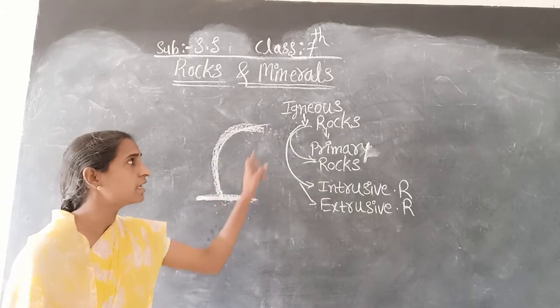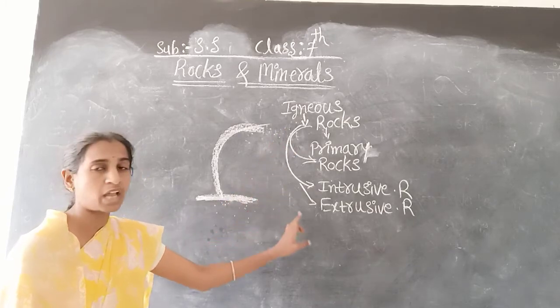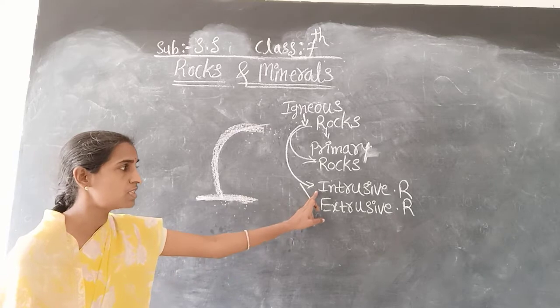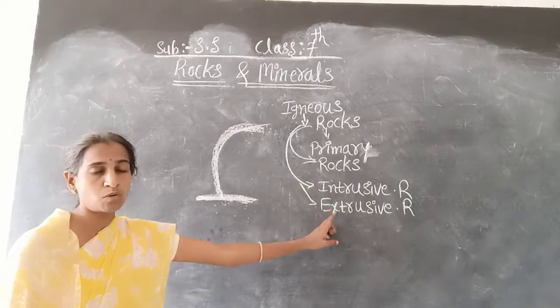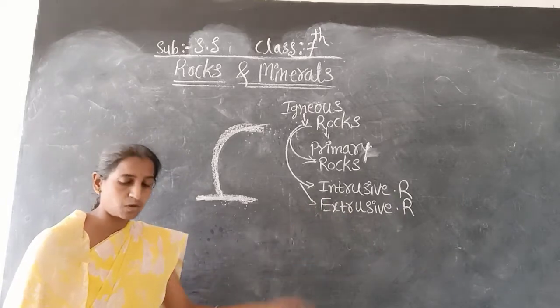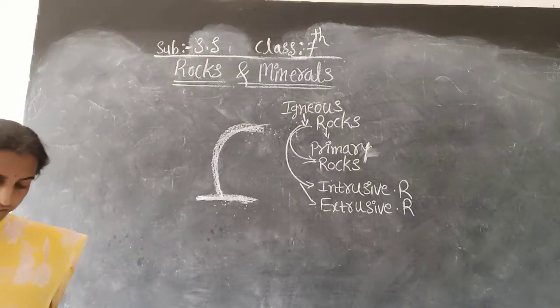And in igneous rocks, there are again two types. One is intrusive rock, and one more is there, that is extrusive rock. So these two you have to remember. Come to the next one.